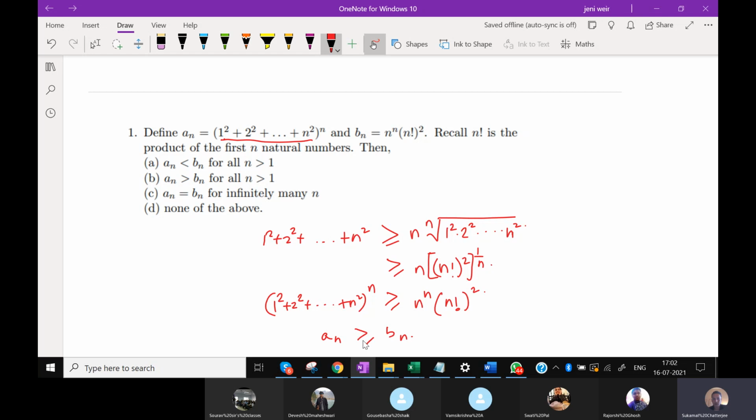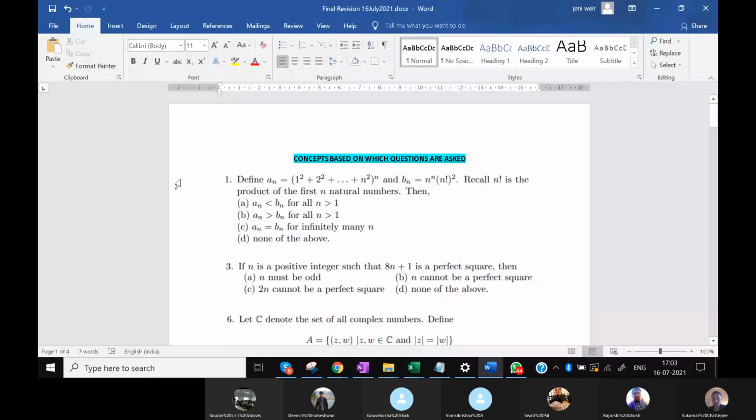But since n is greater than 1, so an will be strictly greater than bn. If n is equal to 1, then an becomes equal to bn. So that means option B is the right choice.